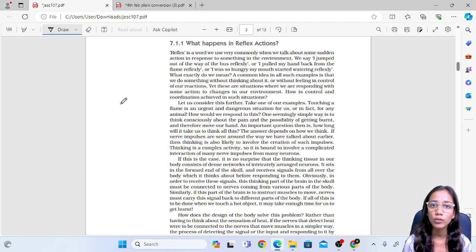So who controls this reflex action? Reflex action is controlled by something called the reflex arc.